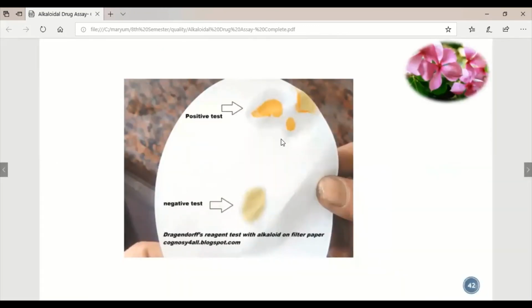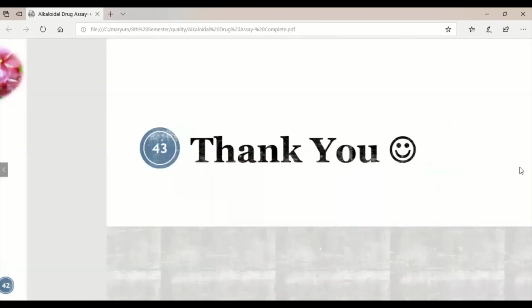So these are the drop tests which are performed on filter paper. And these are actually the positive results, which are giving us the yellow-orange precipitates, and this is the negative, which is not giving us the precipitates.